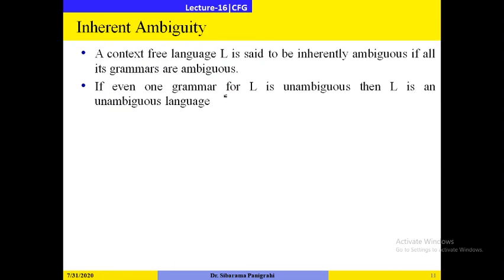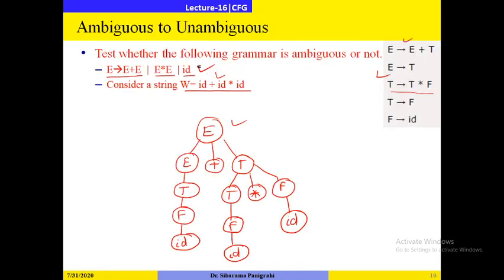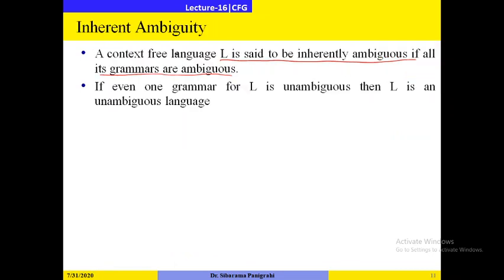So now let us go through inherent ambiguity. A context-free language L is said to be inherently ambiguous if all its grammars are ambiguous. In the previous example I have shown you one grammar and another equivalent grammar, where one grammar is ambiguous whereas the other equivalent grammar is unambiguous. So what is inherent ambiguity? A context-free language L is said to be inherently ambiguous if all its grammars, meaning all the equivalent grammars, are ambiguous.